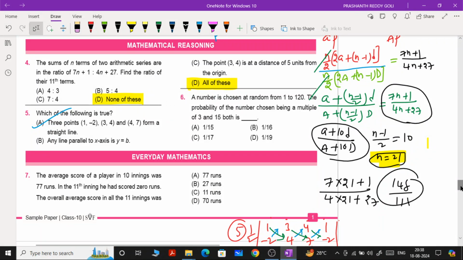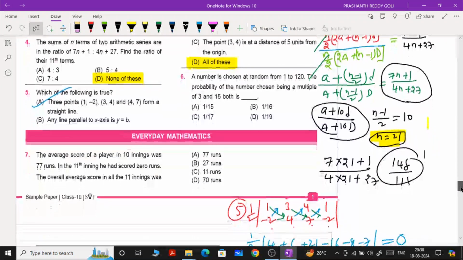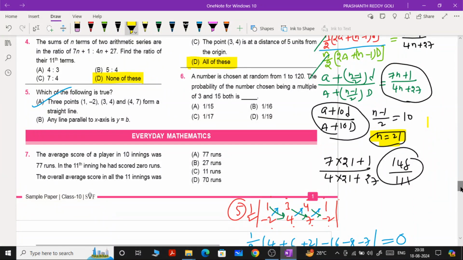Okay, very good question. Now we are going to focus on question number 6. Once observe question number 6. A number is chosen at random from 1 to 120. The probability of the number chosen being a multiple of 3 and 15. See, it's not 3 or 15.